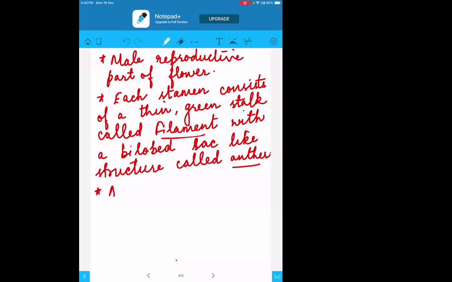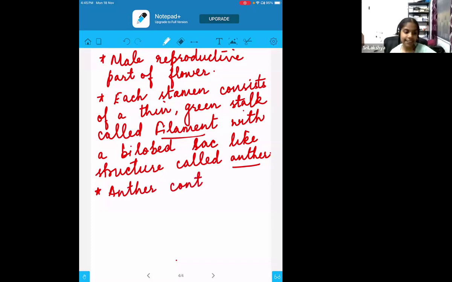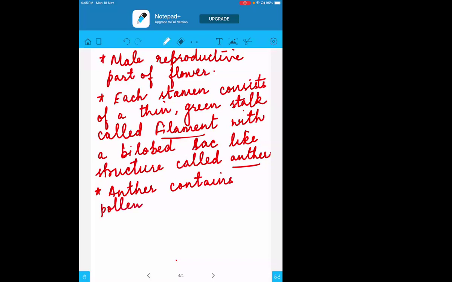And what does the anther contain? Anther contains the pollen grains. Yes, anther contains pollen grains. And in the bracket you can write they are what?